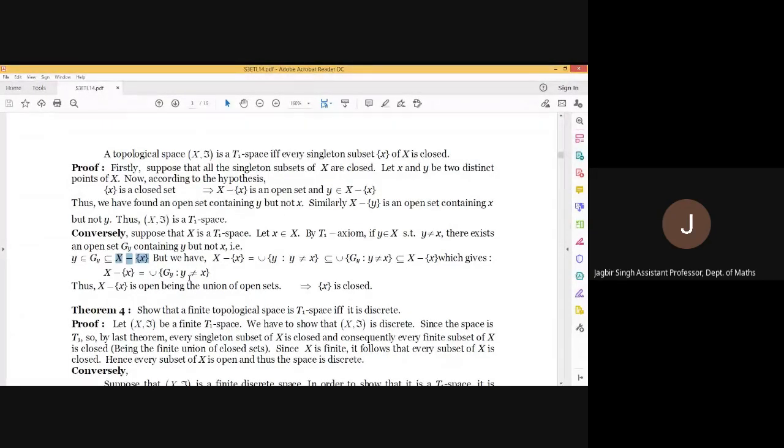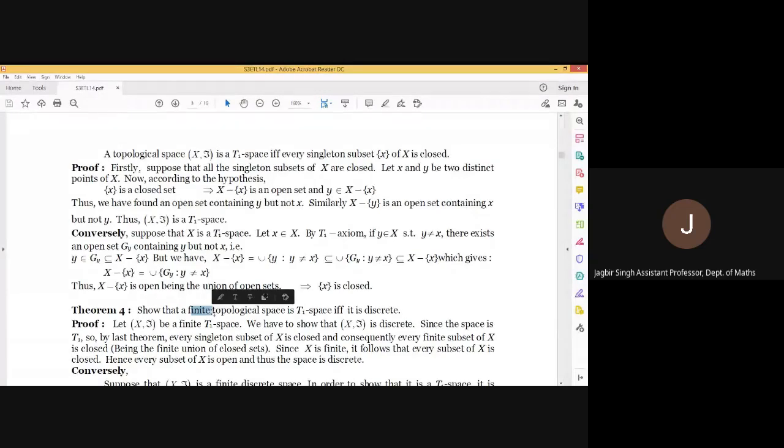Okay, and now according to the previous theorem, we know that every singleton set is closed and a finite union of closed sets is closed. So if we consider any subset of X, then that very subset can be written as a finite union of singleton sets, because the whole set is also finite as given in the statement.